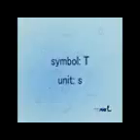The period of a wave is the time taken for one complete wave to pass a fixed point. It has the symbol capital T and is measured in seconds. The frequency of a wave is the number of wavelengths that pass a fixed point in 1 second. It has the symbol f and is measured in hertz. In sound waves, the greater the frequency, the higher the pitch, and the lower the frequency, the deeper the pitch. Something like this.